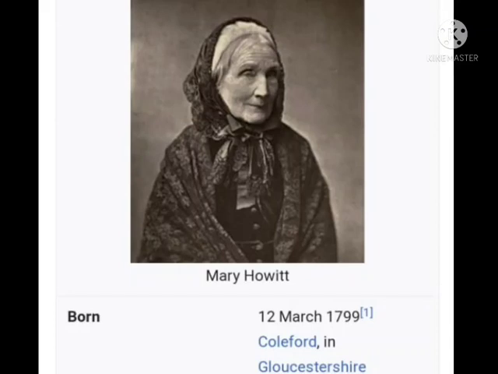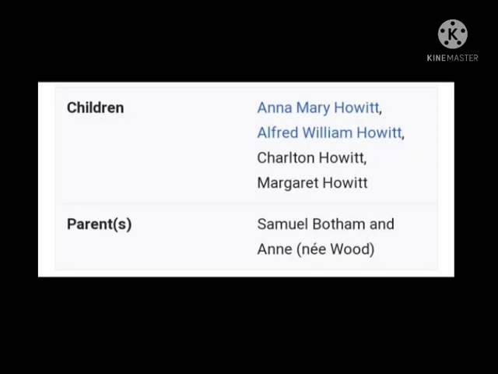She was the first English translator of Hans Christian Andersen also. She was the first English translator. The children's names and her parents' names are also given here.